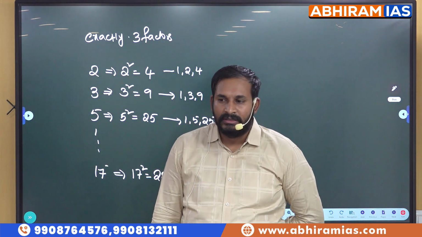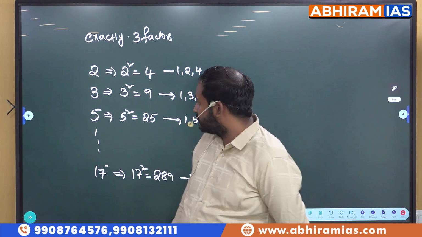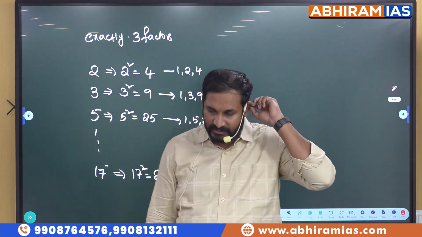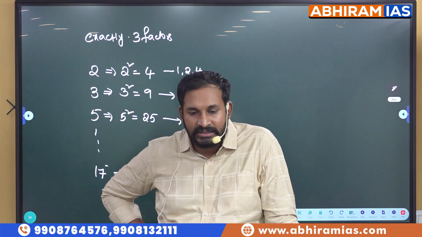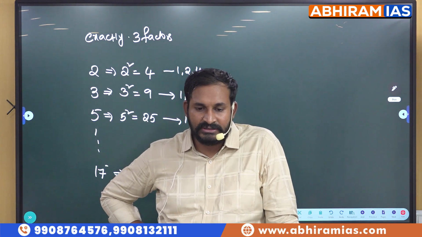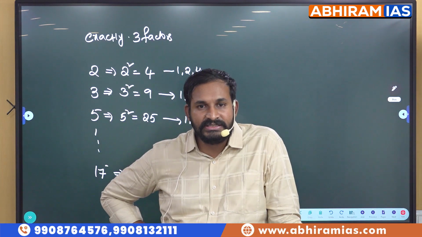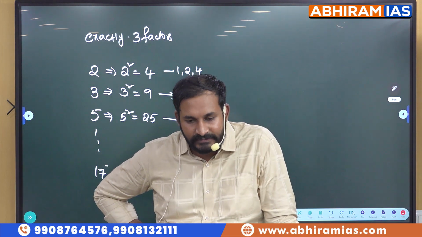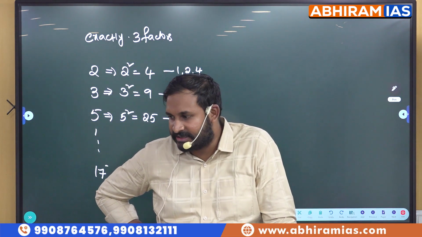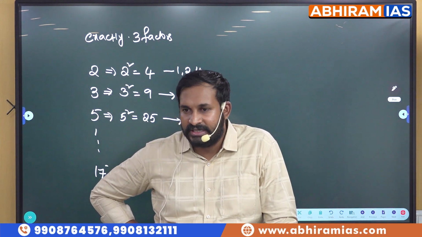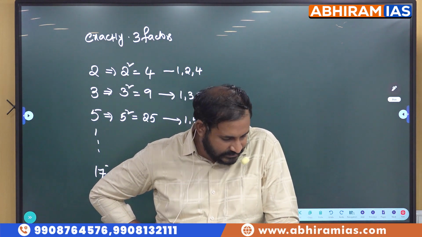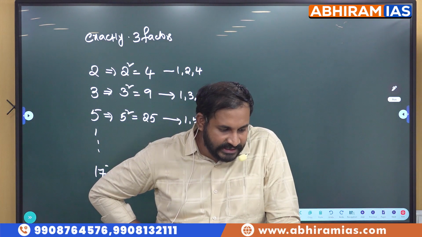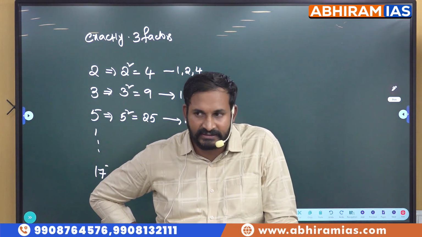Okay. Now write a question below that, an example question. What is the least 3-digit number with exactly 3 factors?